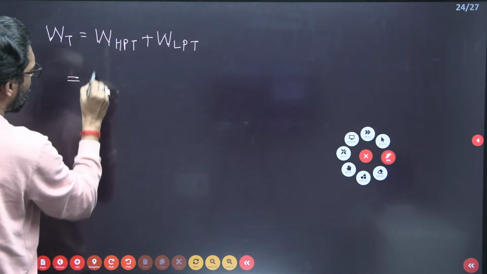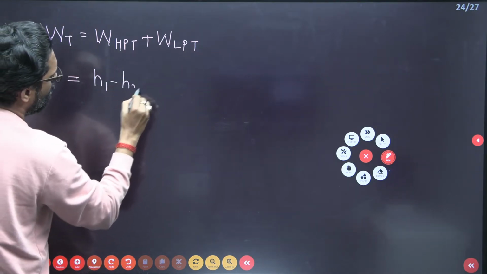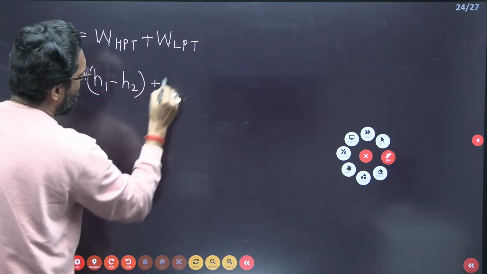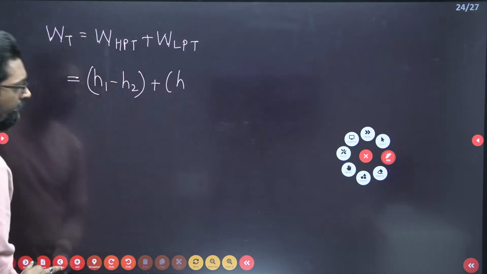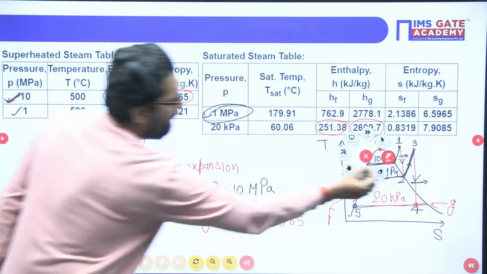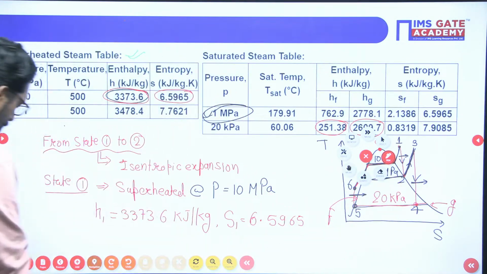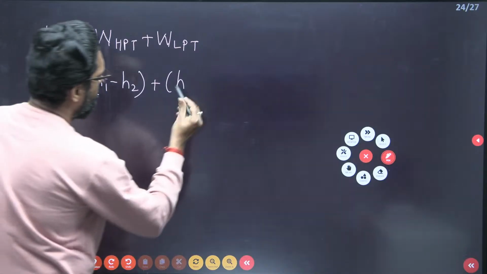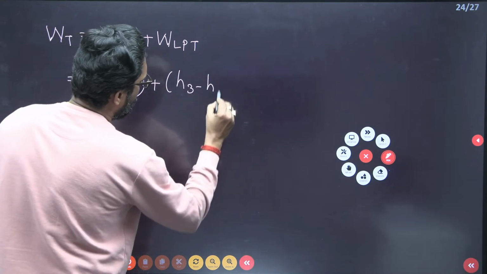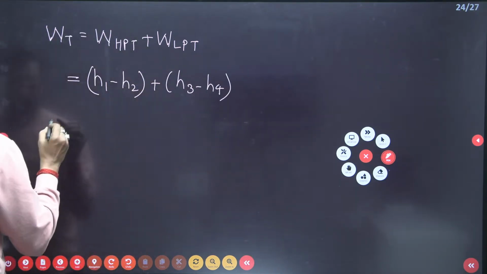High pressure turbine is H1 minus H2. Low pressure turbine is H3 minus H4.